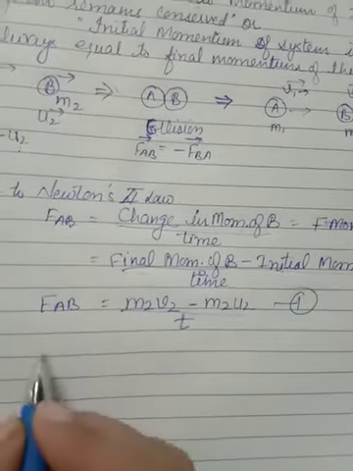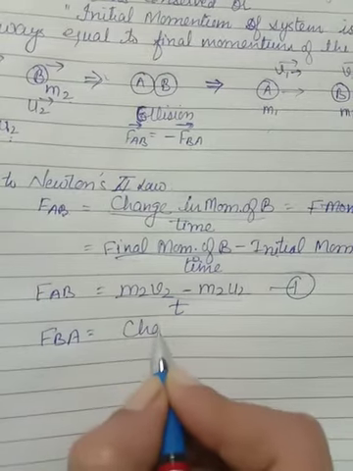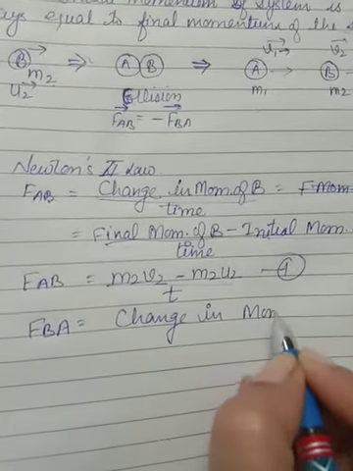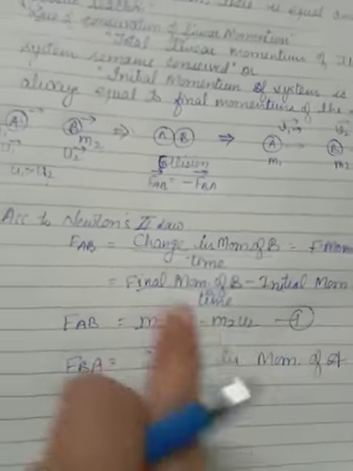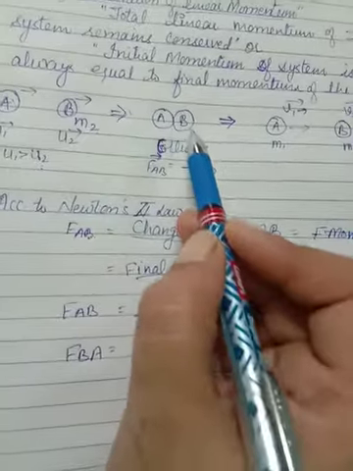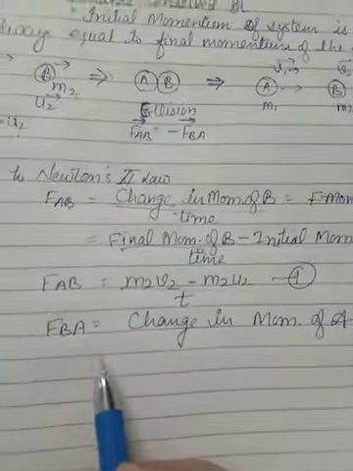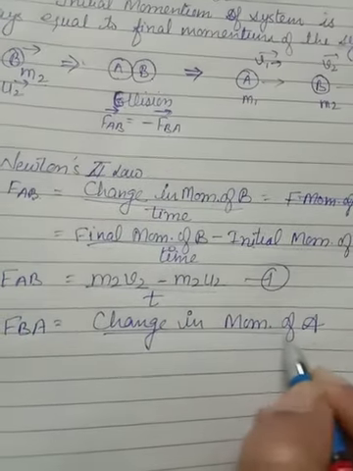Similarly, FBA means change in momentum of A. Now why am I saying change in momentum of A? Because when B exerts force on A, it will change the momentum of A. So FBA will be equal to change in momentum of A upon time.